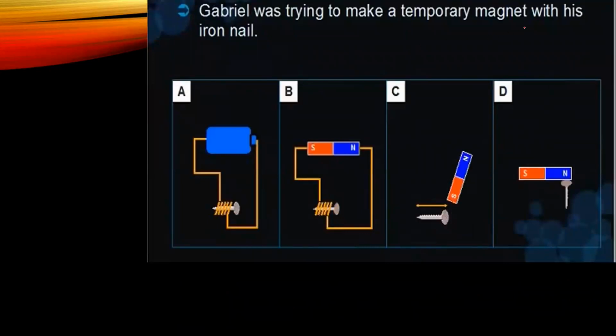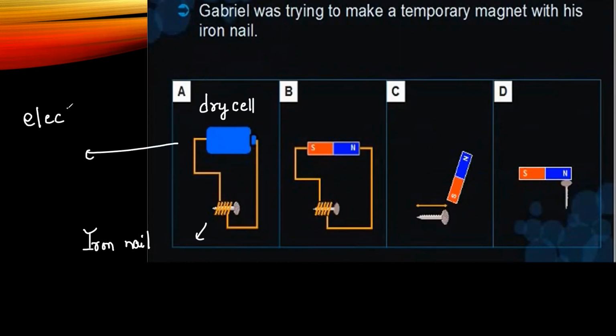Gabriel was trying to make a temporary magnet with his iron nail. In which condition will the temporary magnet be formed? See here carefully. This is a battery, or we say a dry cell. Then we have the iron nail, which is a magnetic material, and coils around it. Using electricity, it is possible to make it a temporary magnet, not for a lifetime, but for temporary magnetism, in this iron nail.